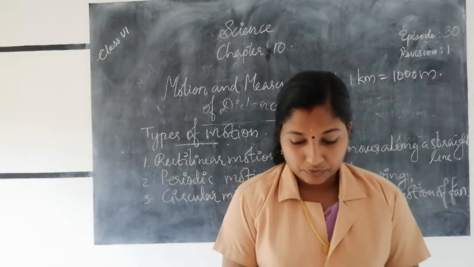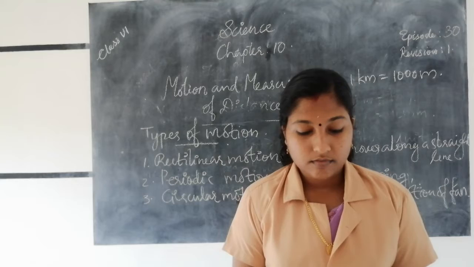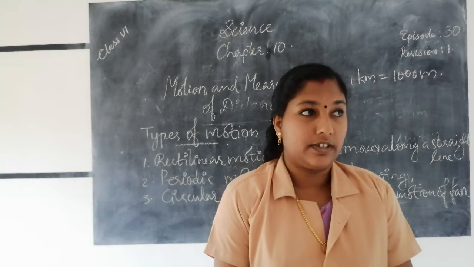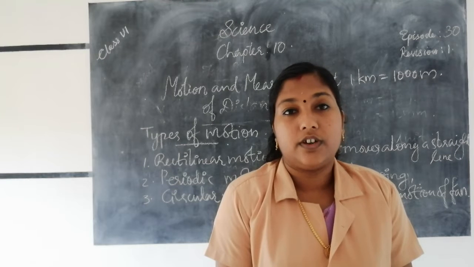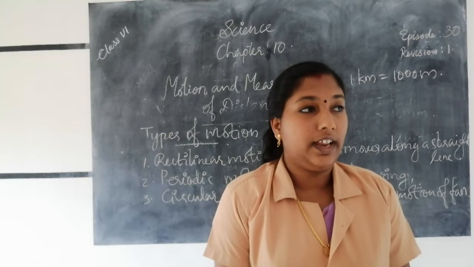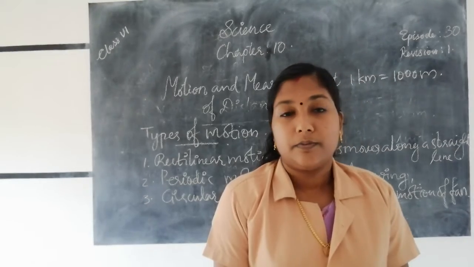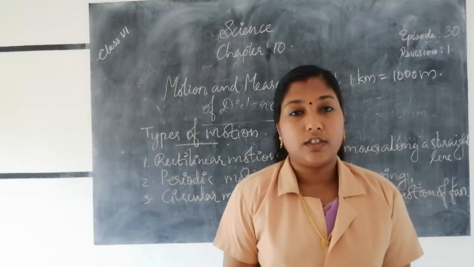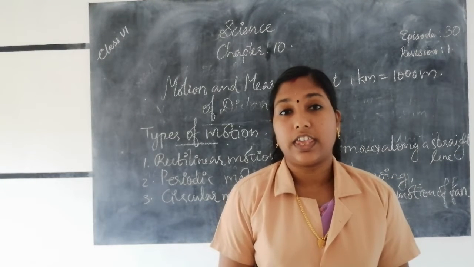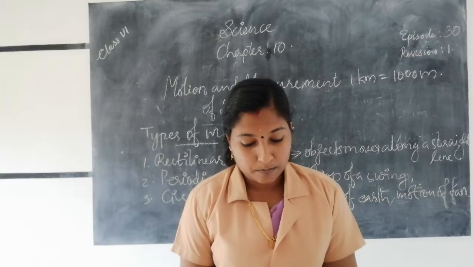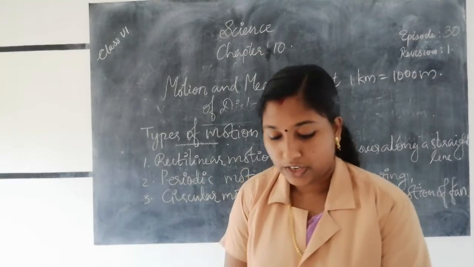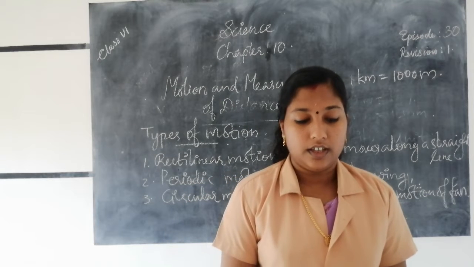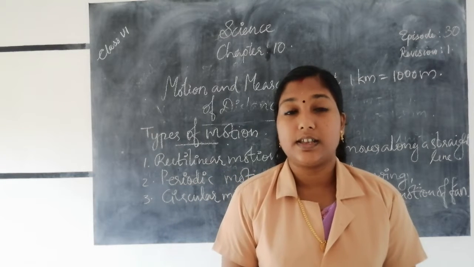So then next, some measurements are given. Here in this chapter we learn about measurements, how we take measurements for different things. If we take the measurement of this blackboard, we know the length of the blackboard, width of the blackboard, length, width, breadth, etc. we can measure. So these are some measurements we take.